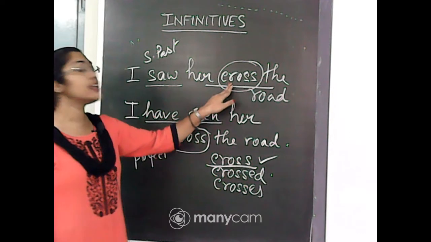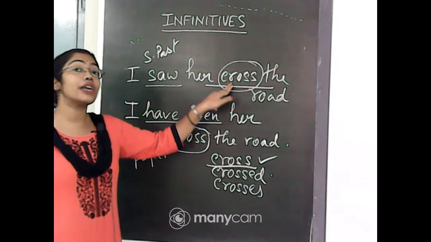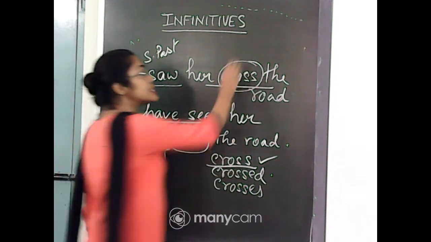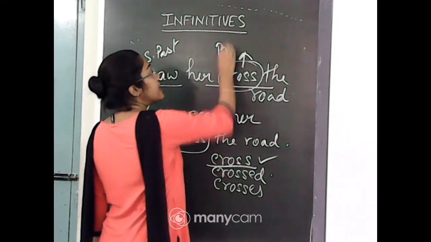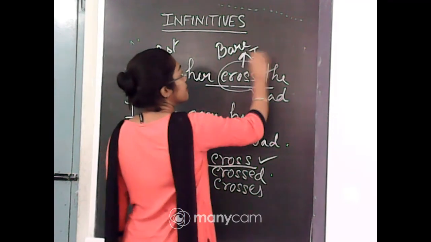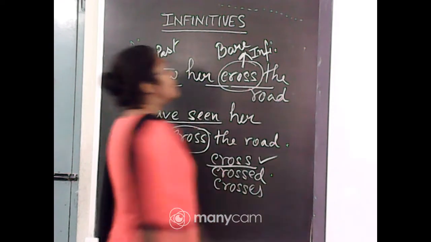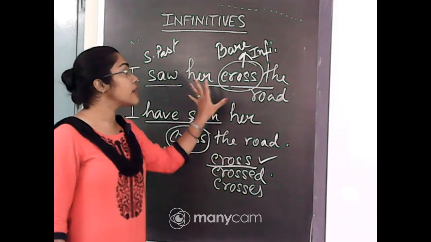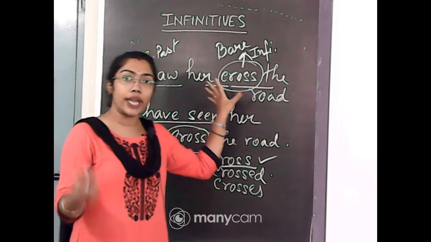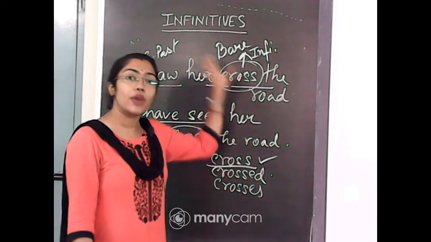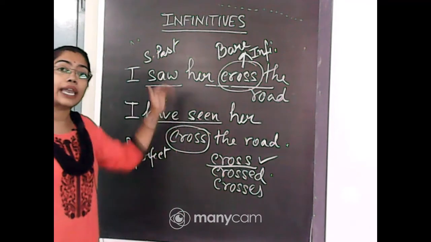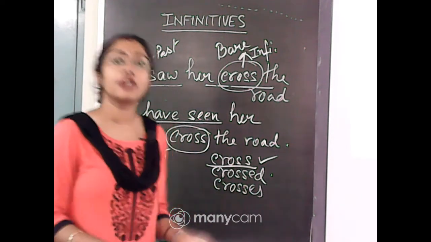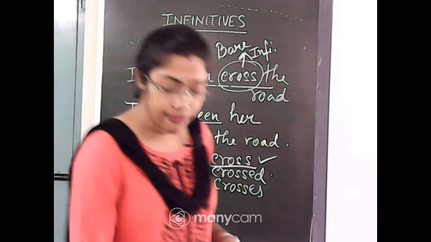Therefore, this kind of verbs, which are not affected by the change of tense in the sentence, are called bare infinitives. Because there is no "to" to identify that this is an infinitive, we have to analyze the sentence first, check which verbs are changing and which are not, then we will understand this is the infinitive.